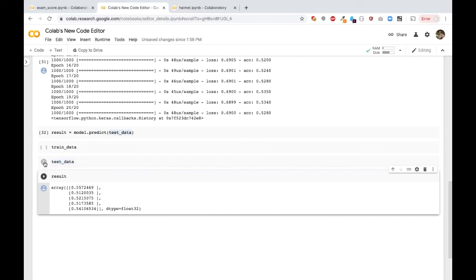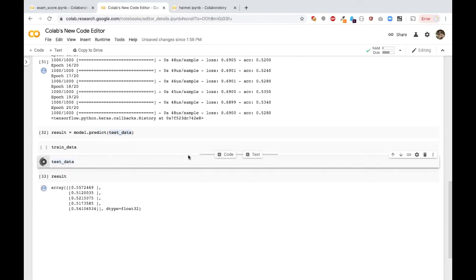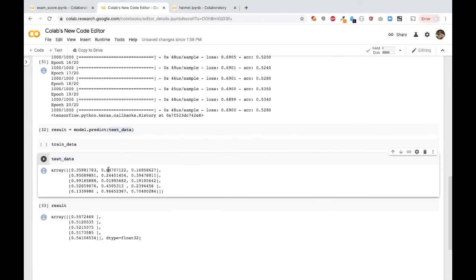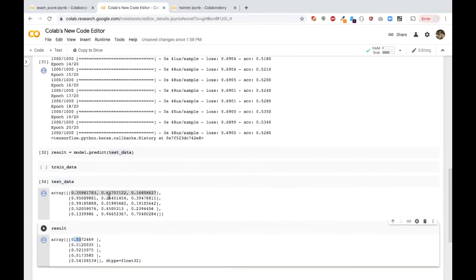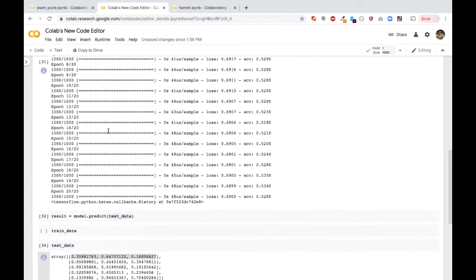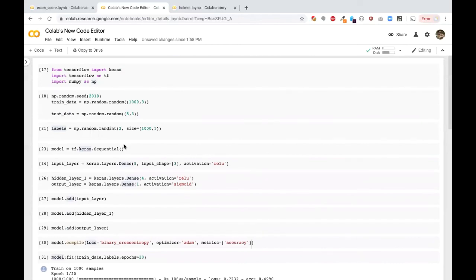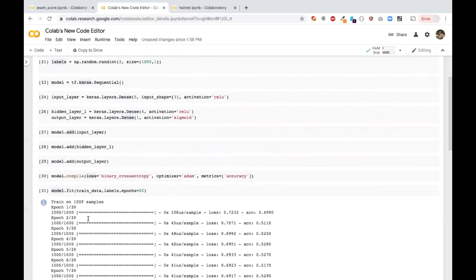So what is in the test data? The test data has these 5 records. For example, if the result is more than 0.5, right, then we can assume that it is a pass mark. Less than 0.5, we can have it as fail. Hardly we have written 20 lines of code, right, including this thing. You got a machine learning application ready.